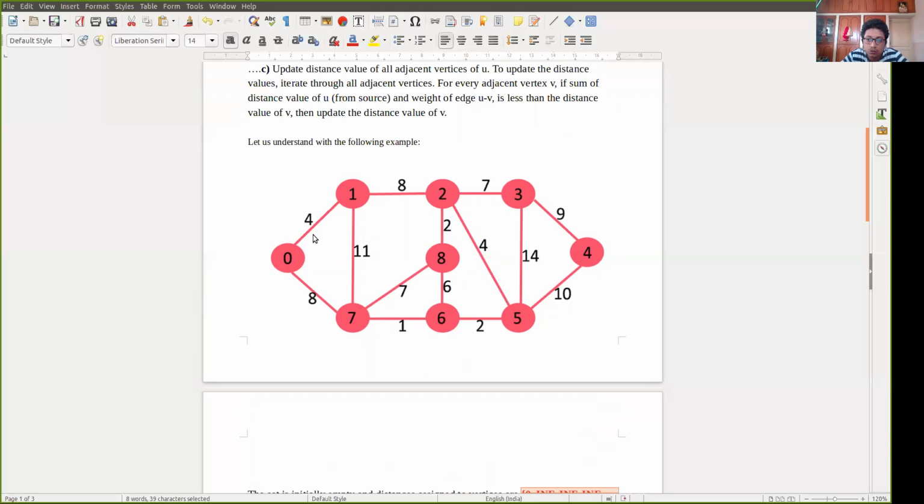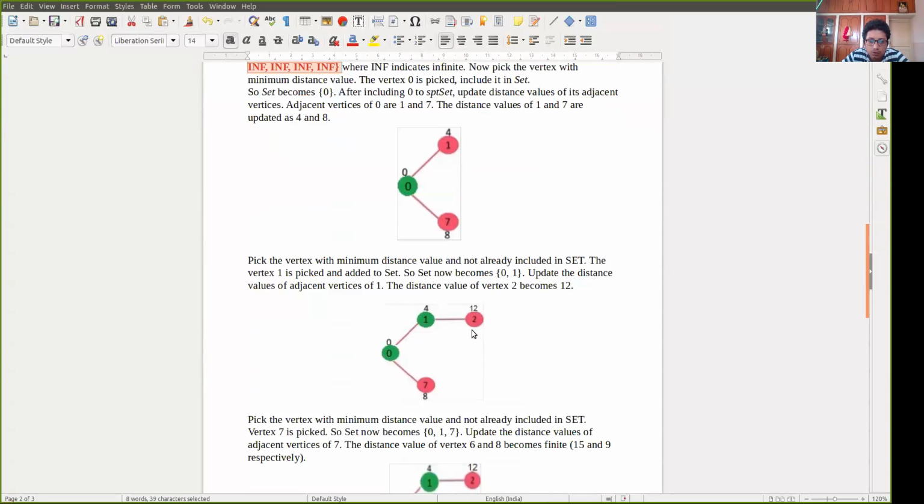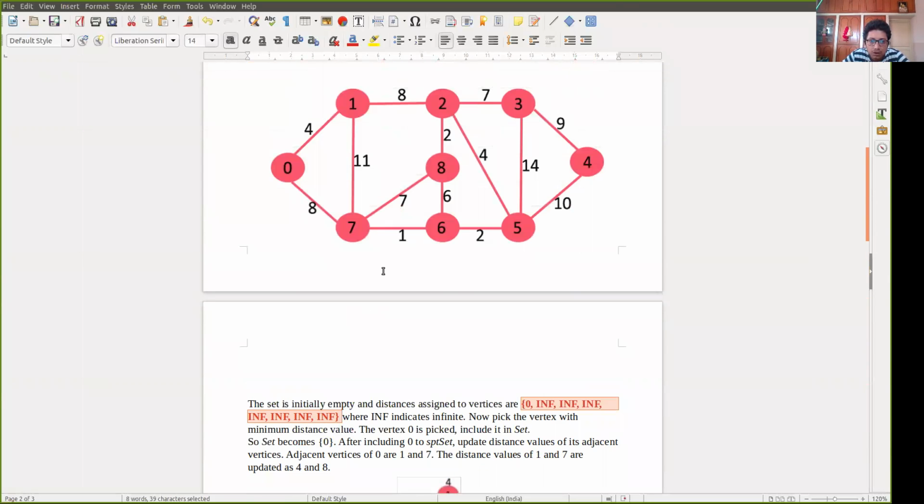We will always calculate it from the source node in the Dijkstra algorithm. So from the source node, the distance is 12. Here we will write 12. I have written 12 over here. Now pick the vertex with minimum distance value and not already included in the set. Vertex 7 is picked because it has not been included in the set. From vertex 7, we have to find out which one is the minimum path cost, 6 or 8 or 1.